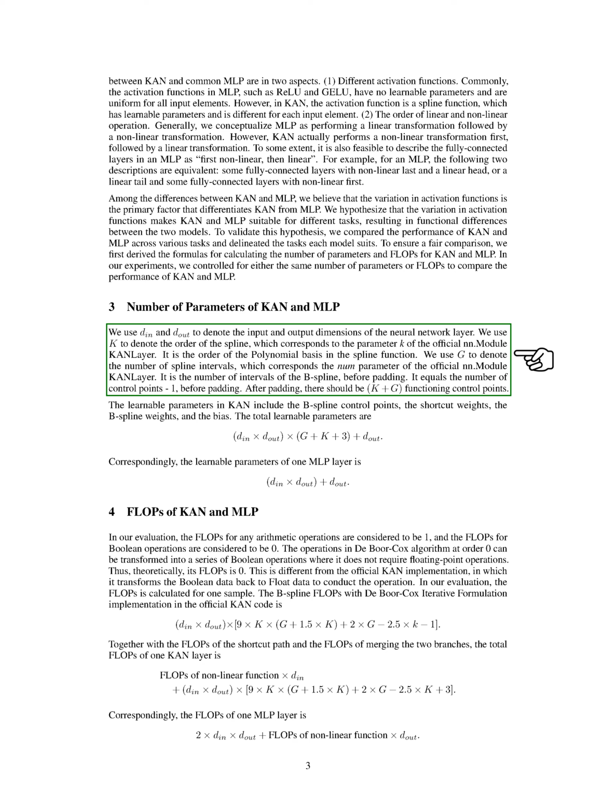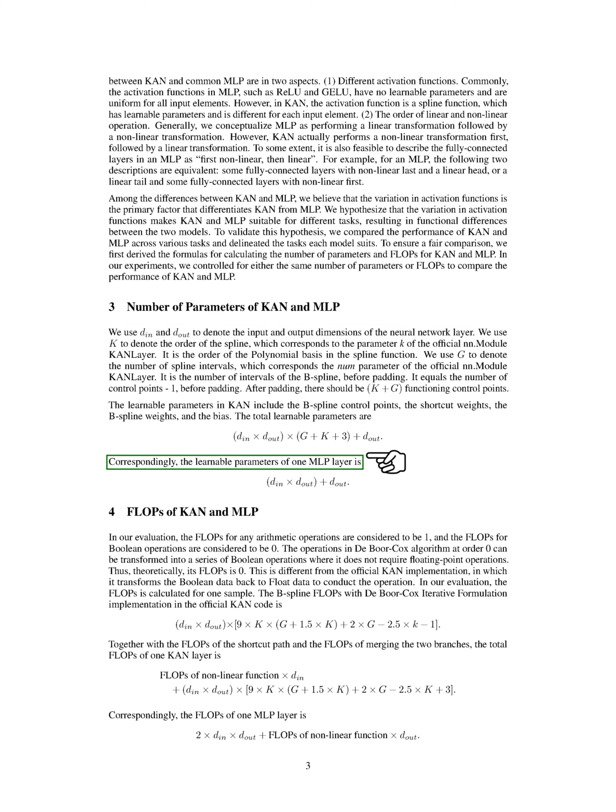The learnable parameters in KAN consist of the B-spline control points, shortcut weights, B-spline weights, and bias. The total number of learnable parameters can be expressed as the product of D-in and D-out multiplied by G plus K plus 3, plus D-out. In comparison, the learnable parameters for a single MLP layer are the product of D-in and D-out, plus D-out.